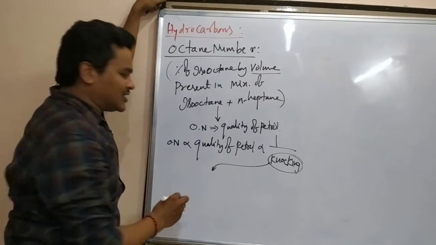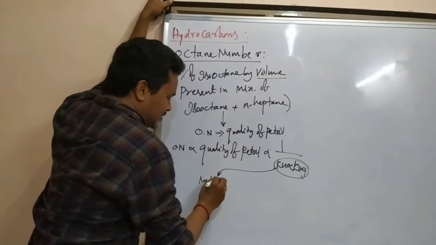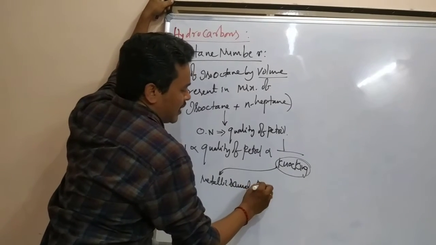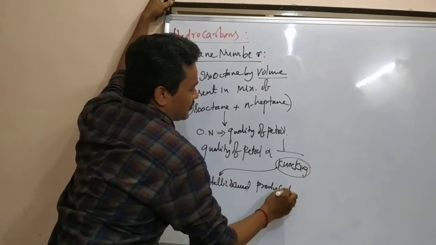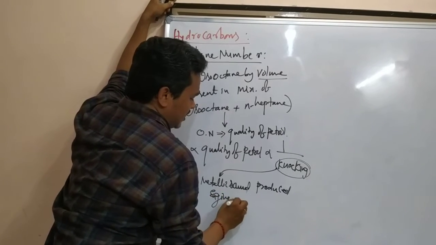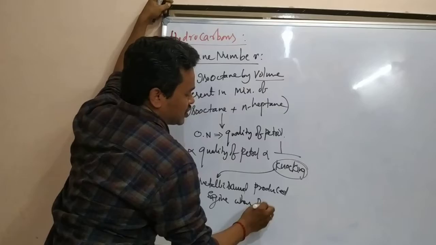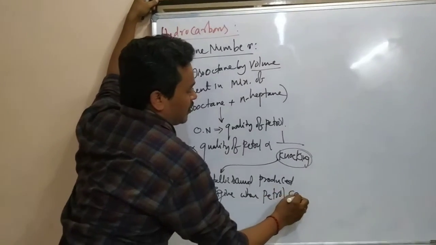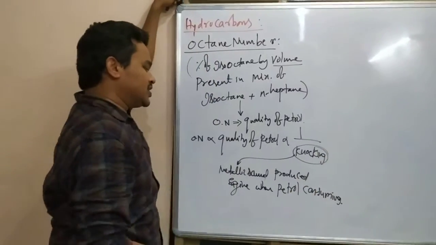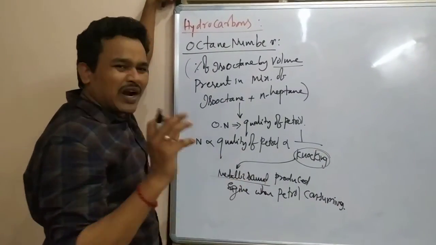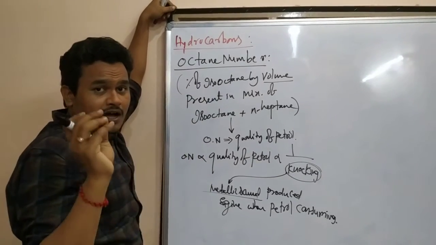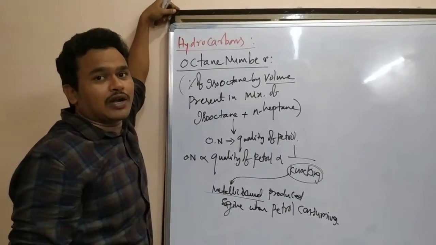Knocking is a metallic sound produced by the vehicle engine when petrol is consumed. That metallic sound will come if the petrol has a low octane number.